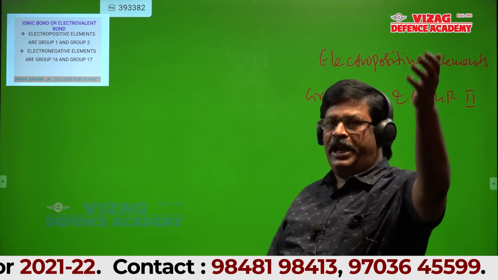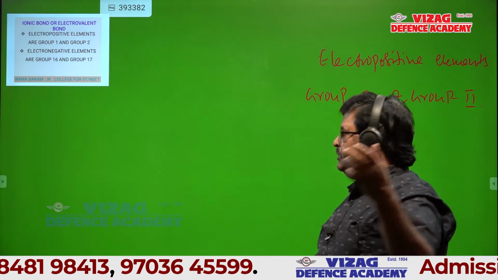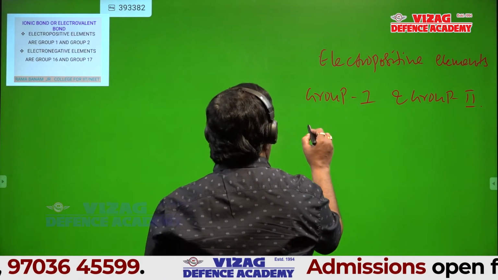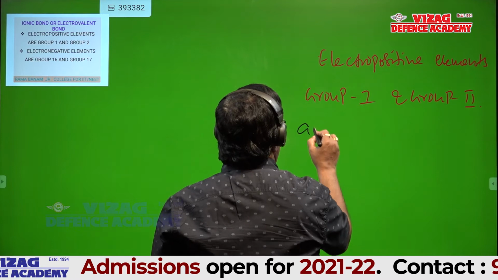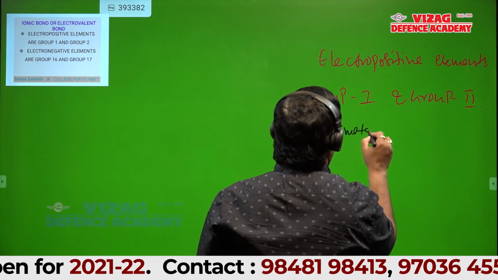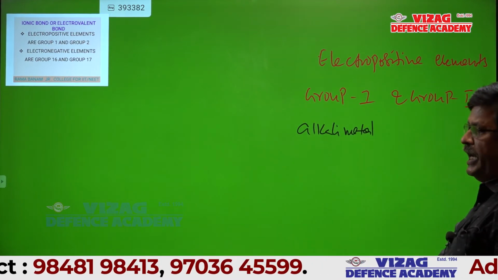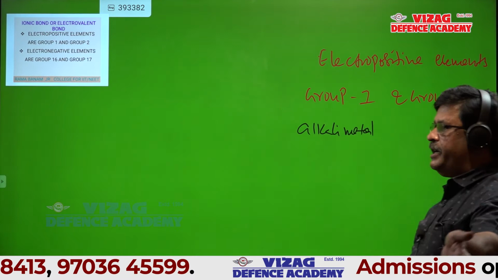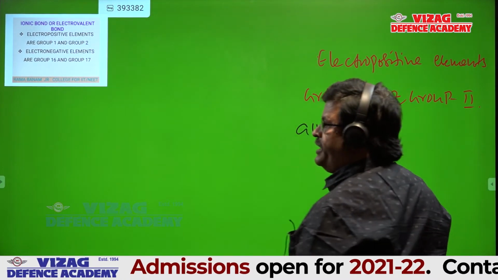Can anyone tell the name of group 1 elements? Alkali metals. Students, first listen to me, after that you can write in the notes. Group 1 is alkali metals. Can anyone tell what is the name of group 2? Excellent, Jaya.